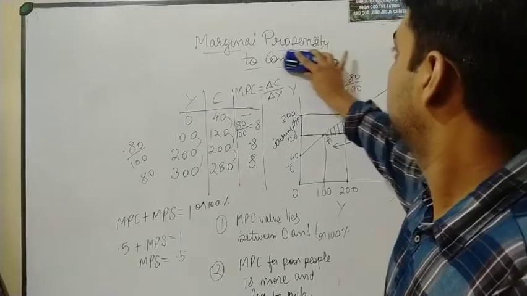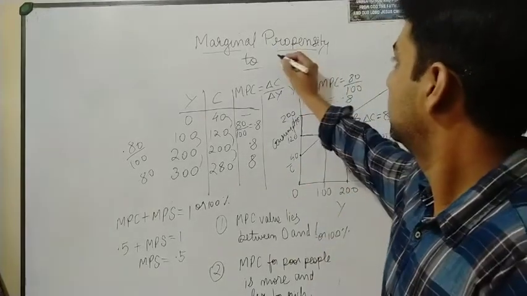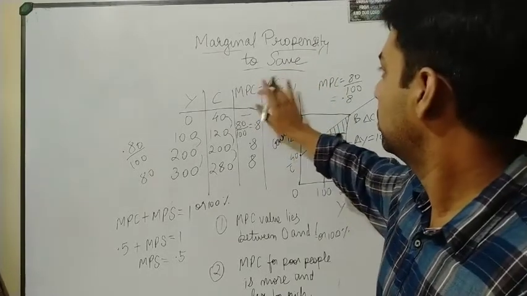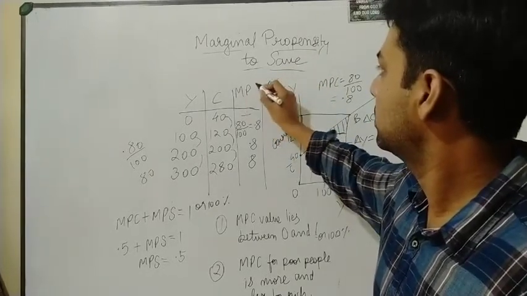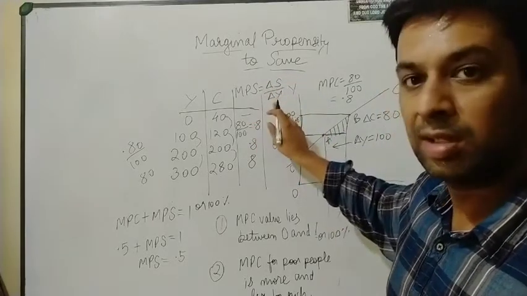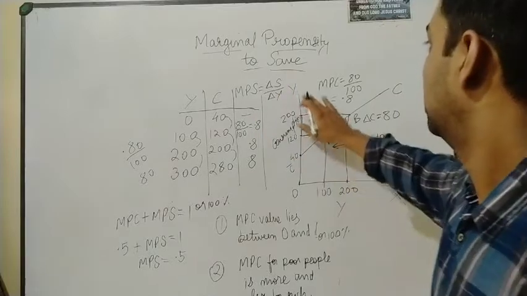Now let us go through this MPS now. Marginal propensity to save this time. Okay, so you don't need to do anything, just write S. Okay, here also S, saving, change in saving to change in income.